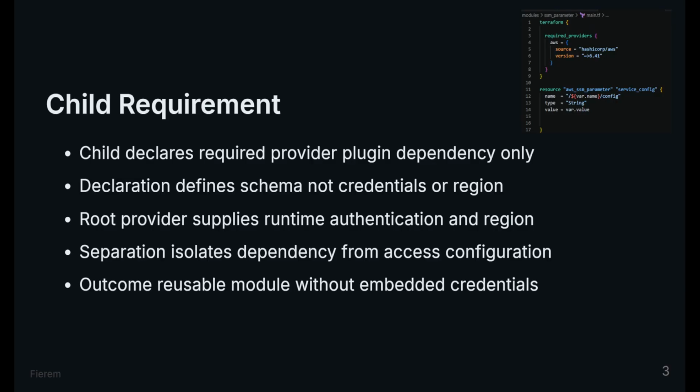A child module declares the provider it requires. That declaration tells Terraform which plugin schema applies. It does not create AWS credentials or a region. The root provider configuration supplies those runtime details. The outcome is clean separation between dependency and access.